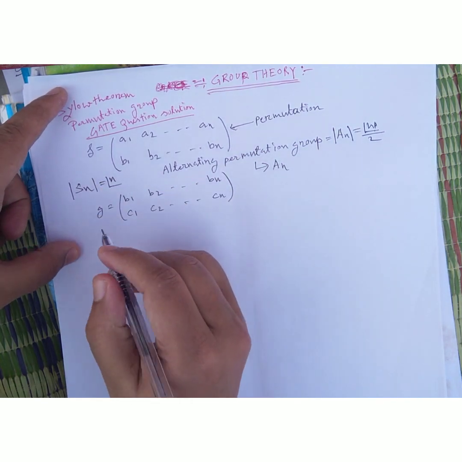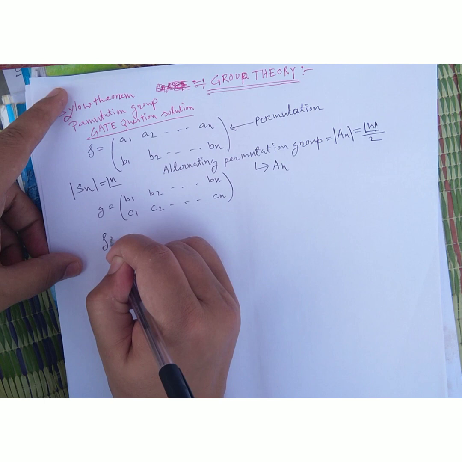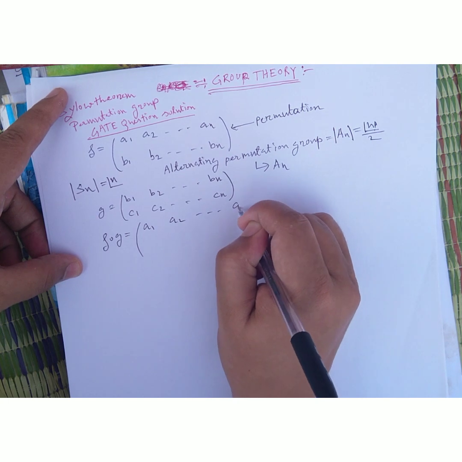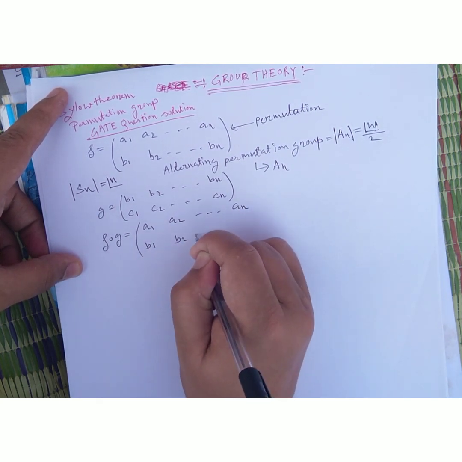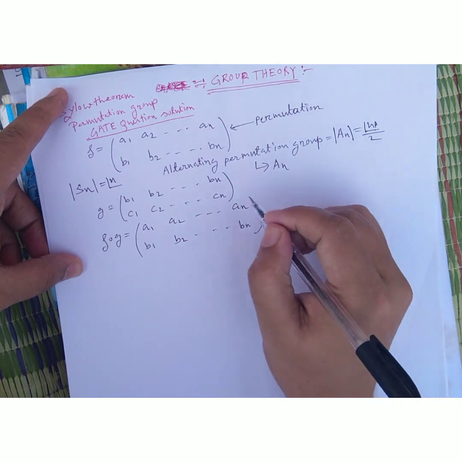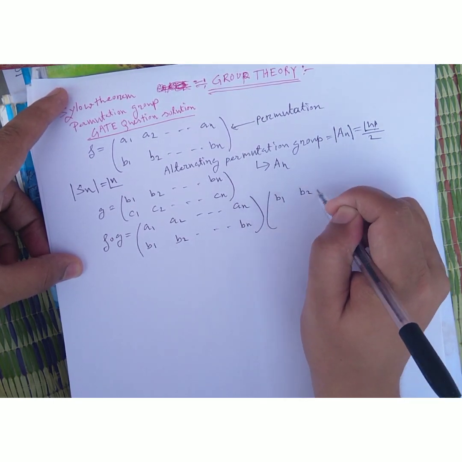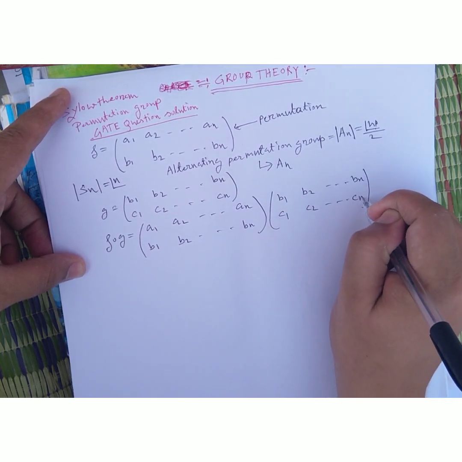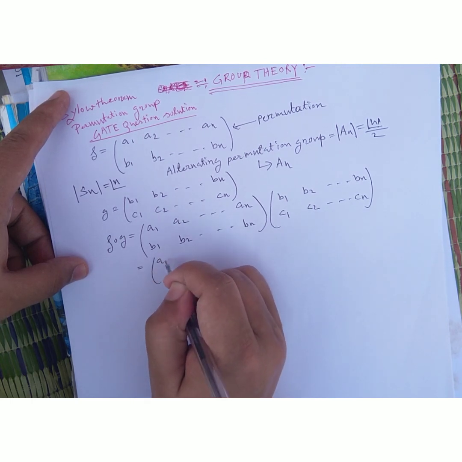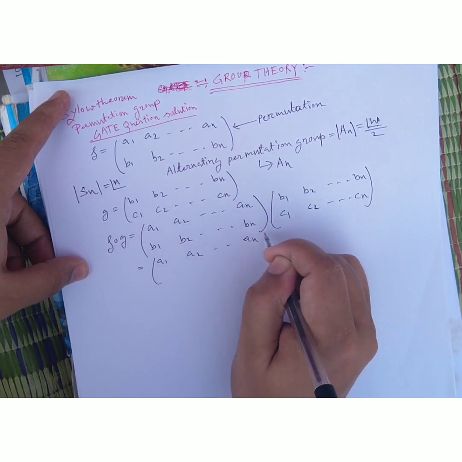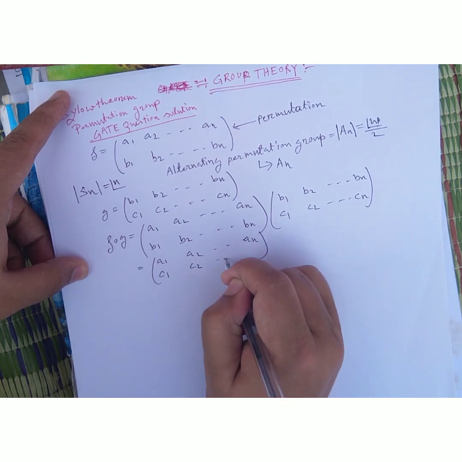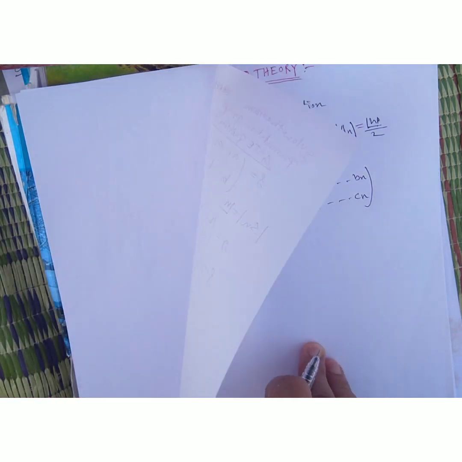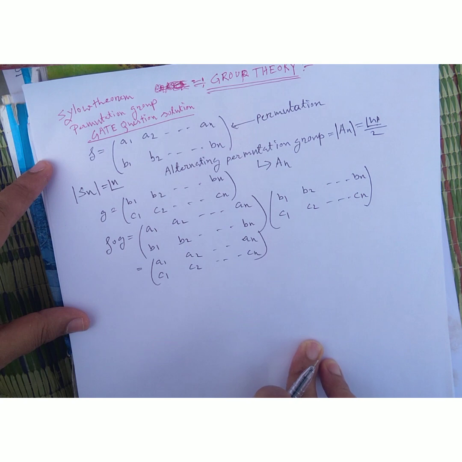So friends, when we take the product of these two permutations, must remember F compose G is A1, A2 up to An over B1, B2 up to Bn, composed with B1, B2 up to Bn over C1, C2 up to Cn, giving A1, A2 up to An over C1, C2 up to Cn. So F compose G can be written this way.